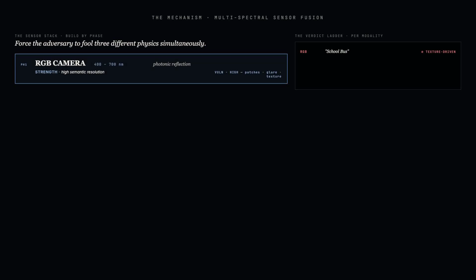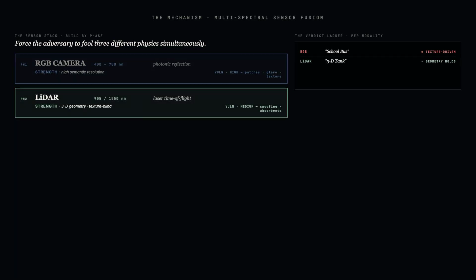Force the adversary to fool three different senses, each operating on different laws of physics simultaneously. This is multi-spectral sensor fusion. Phase 1. The RGB camera reads photonic reflection in the visible band, high in semantic resolution, high in adversarial vulnerability. Phase 2. Add LiDAR. Light detection and ranging measures laser time of flight at 905 or 1550 nanometers. It builds a wireframe of the world that is indifferent to texture and color. A flat sticker is two-dimensional. A tank is a complex three-dimensional volume. Geometry cannot be painted away.